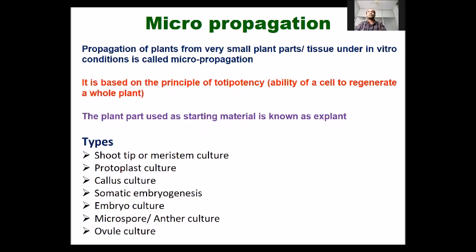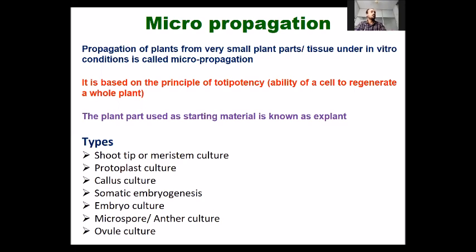So this ability of a cell or a tissue can be used to produce new plants, which is known as micropropagation. The plant parts which are used as starting material for micropropagation are known as explant, a term we see in many places. Explant is the starting material of micropropagation.